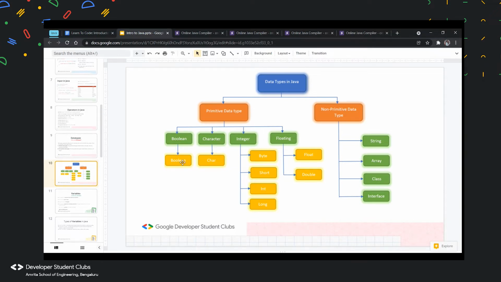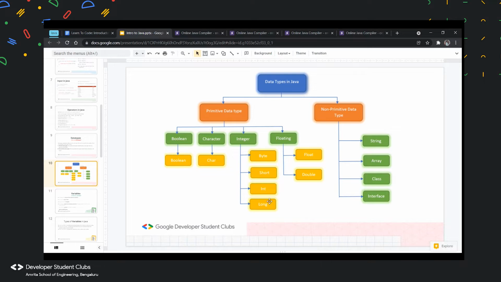Boolean is basically true or false values, and the default value of Boolean is false, and it has a size of 1 bit. And character is basically char. It is for just one single character, not a whole string or a whole word. The default value is \u0000, and its default size is 2 bytes.